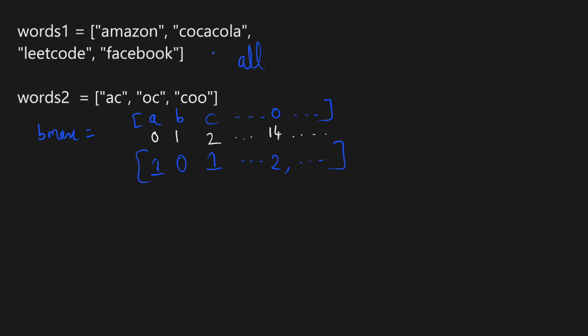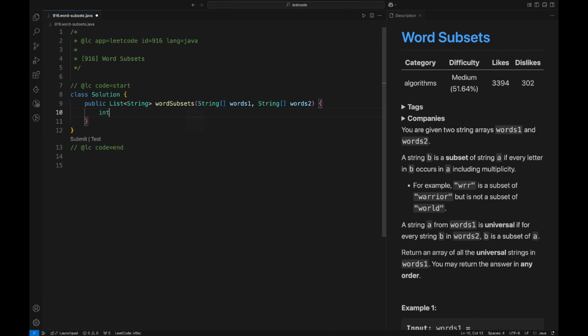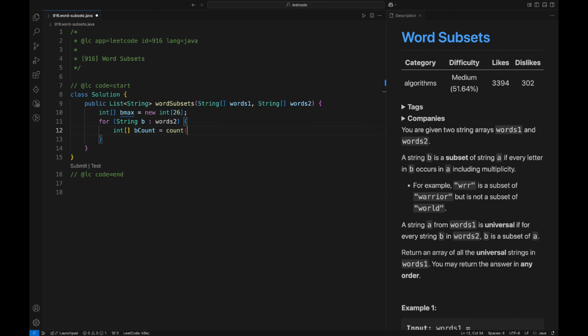So now let's jump into the code part. First let's initialize the array Bmax, which will store combined maximum frequency of each word in words 2. Now we will iterate through each word in words 2 and count the frequency of each character in current word using the helper function count. Now let's define this helper function.